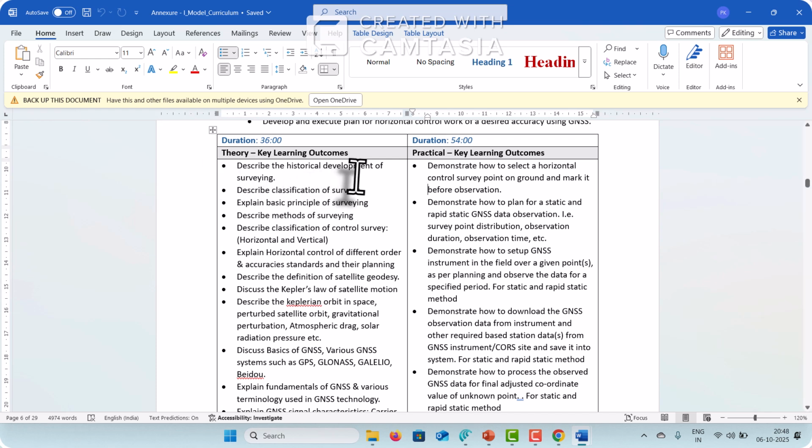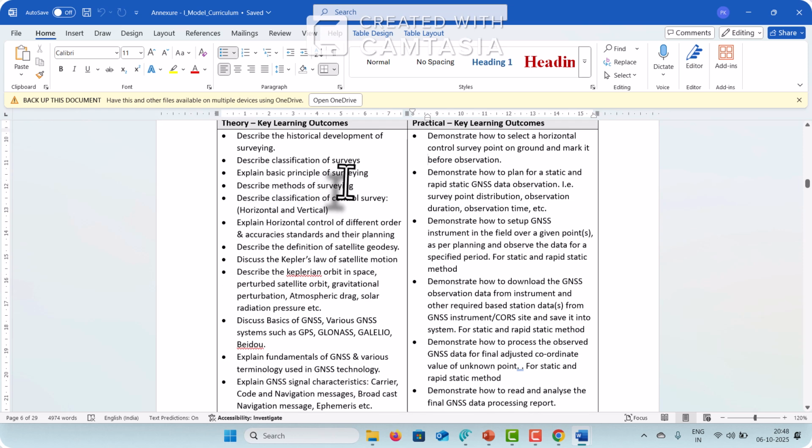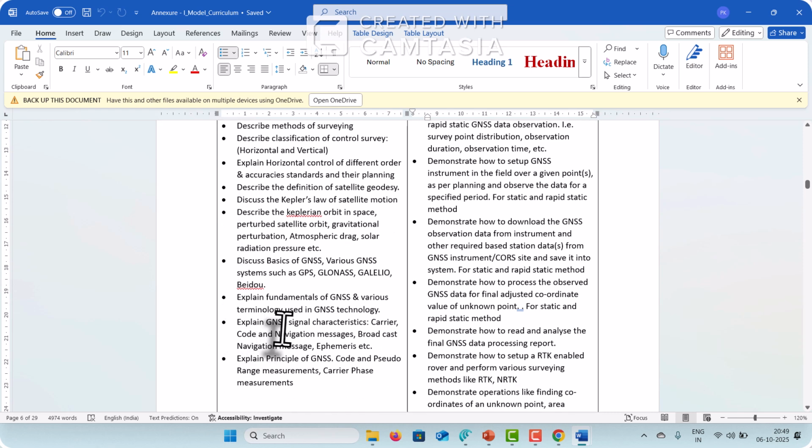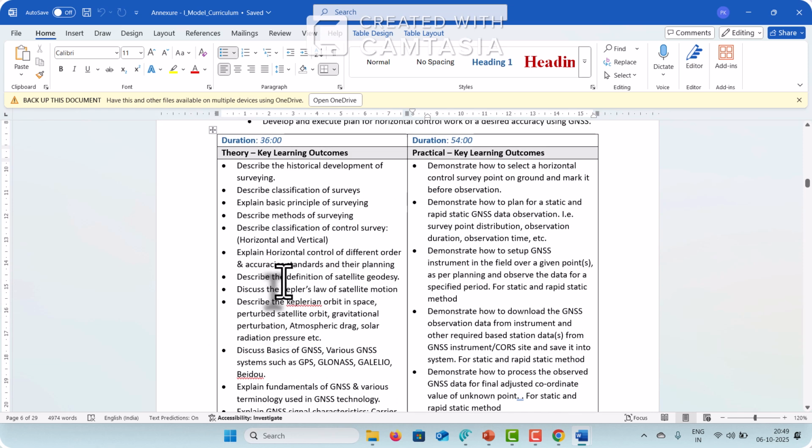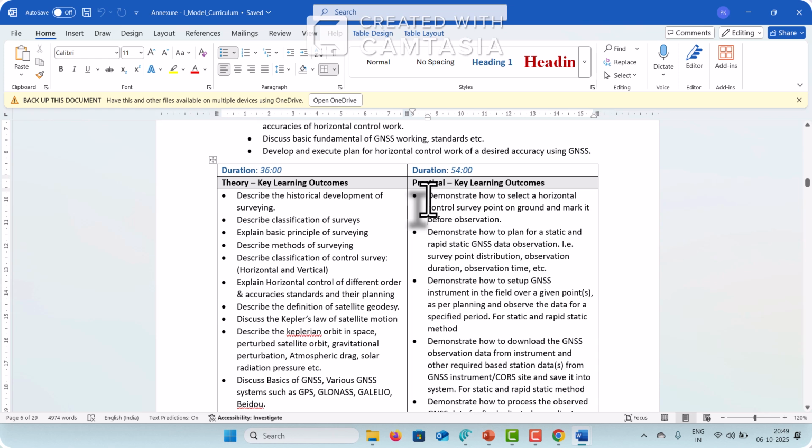To describe the historical development of surveying, as I say, it is just that he will have some understanding and some knowledge. Explain basic principle of surveying, describe methods of surveying. So he should have some theoretical understanding of all these things. Explain. So he should have some basic understanding of this. But see the wording here, demonstrate.